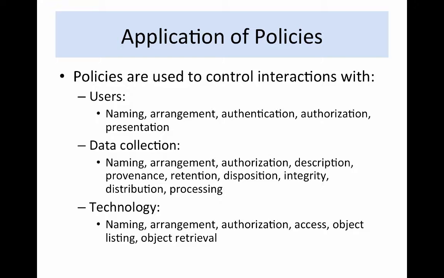Typical policies for controlling interactions with collections include the naming of files in a collection, the organization of files into a collection hierarchy, the generation of descriptive metadata, the generation of provenance metadata, management of retention and disposition, management of the file integrity and file distribution, and generation of derived data products.